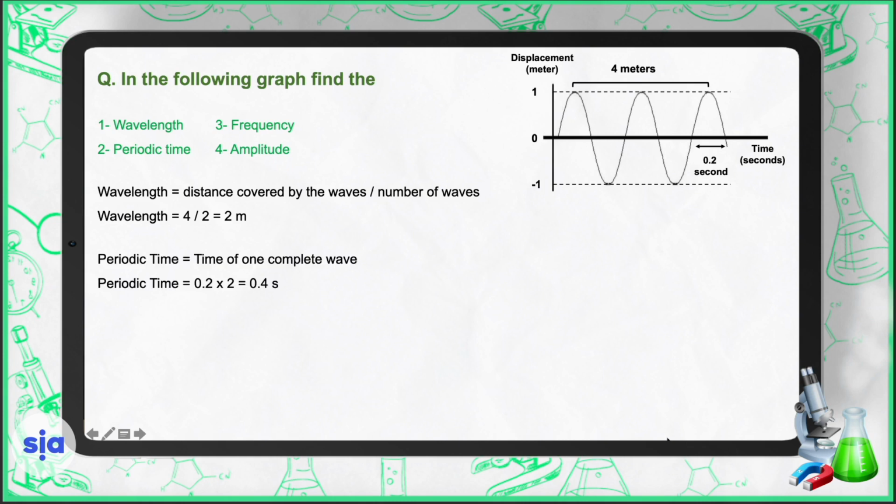Periodic time equals the time of one complete wave, which is 0.2 times 2. This is the time of one complete wave. So 0.2 times 2 equals 0.4 seconds. Frequency equals 1 divided by periodic time, which is 1 divided by 0.4, equal to 2.5 hertz.